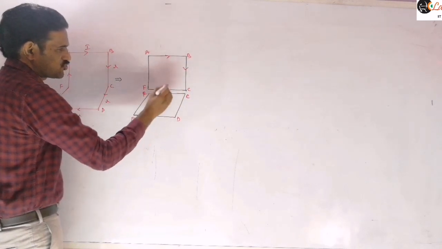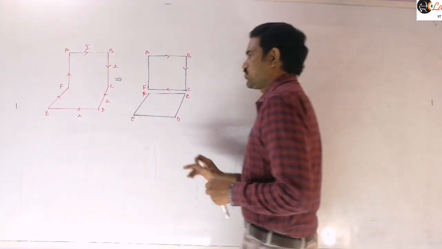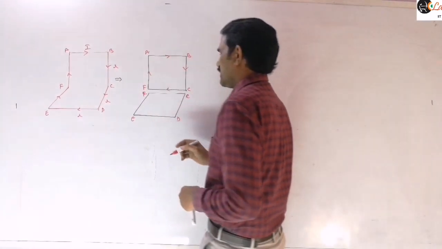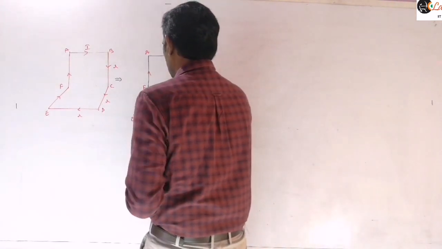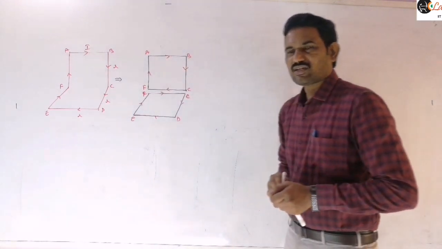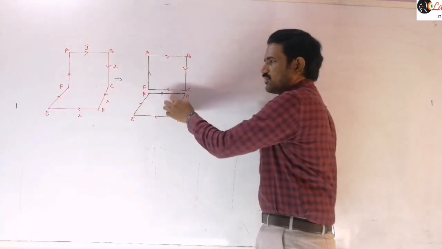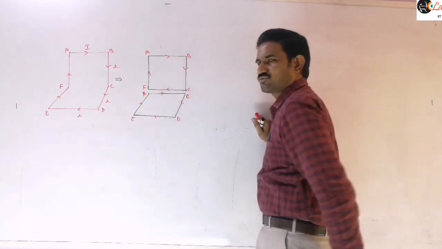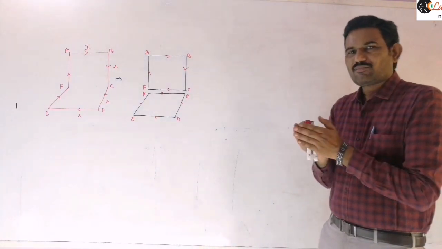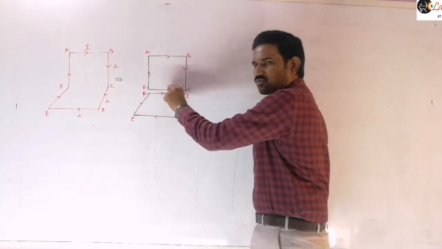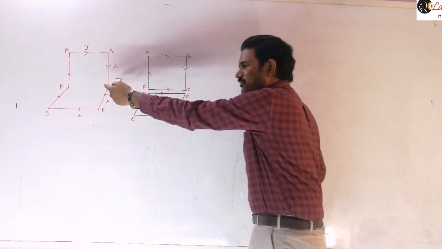Here we are assuming the current is flowing from C to F. So this will be a separate loop, and similarly this will be a separate loop like this. Our current is flowing in the same direction as the given. We are taking them as two separate loops. Now if you join these two, the current in this conductor is towards the left and the current in the other loop is in the opposite direction. So when you join them, the net current in this conductor, F to C or C to F, will be 0. That is similar to our given case here.